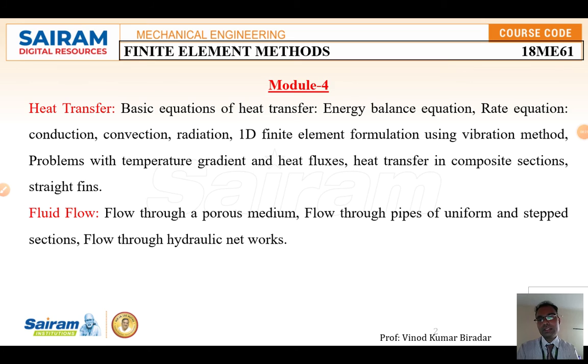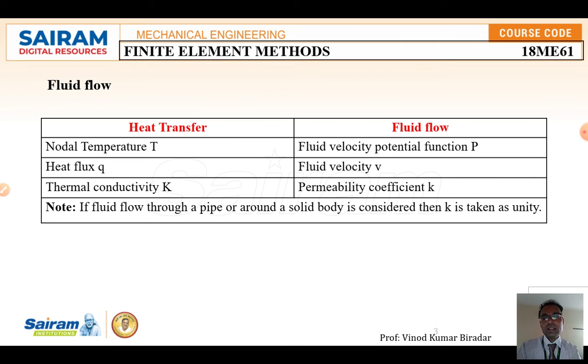In this fluid flow problem, it is similar to what we solved in the analysis of the stepped bar problem. But here the formulas change. Wherever there were nodal temperatures, here we are going to use p1, p2, p3. Wherever there was heat flux q, here we are going to use the fluid velocity, small v, and in place of thermal conductivity we are going to use the permeability coefficient k. Sometimes the k value is not given in the question. So you have to assume k, as you assumed in the composite wall problem. Like that you have to assume this permeability coefficient k is equal to 1.